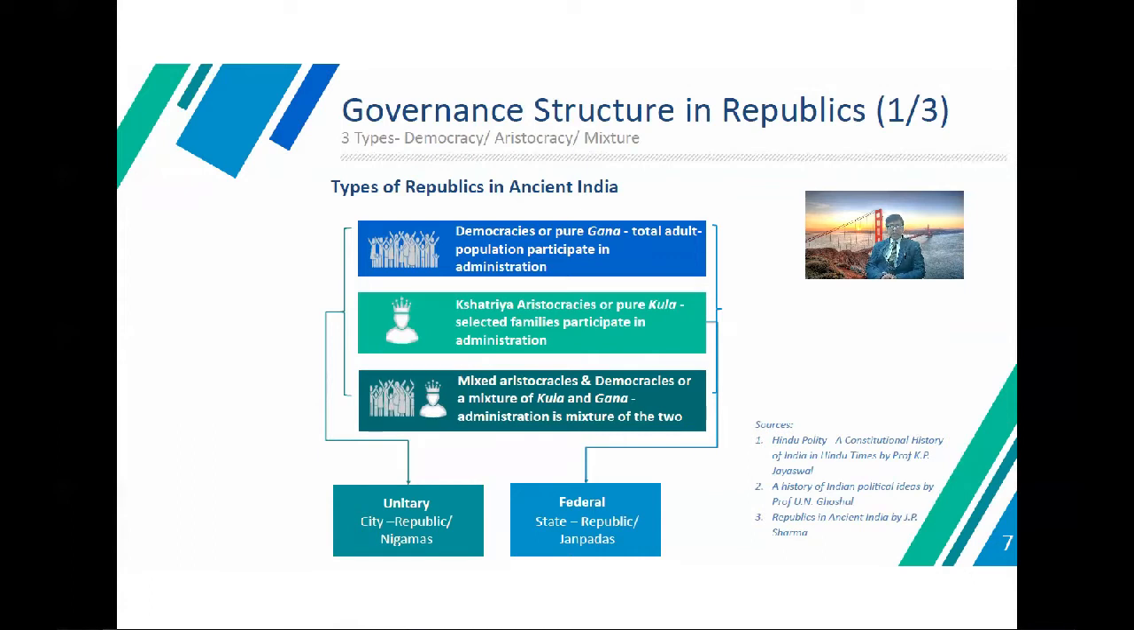If we are talking about these three mechanisms of democracy, these types of republics in India: democracy, called the pure Gana, Kshatriya aristocracy, and mixed democracy that combines the two uniquely, is called the city republic or Nigamas. Or in the case of a federal system, the state republic, Janapadas.